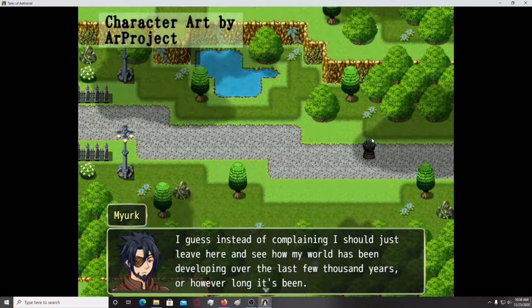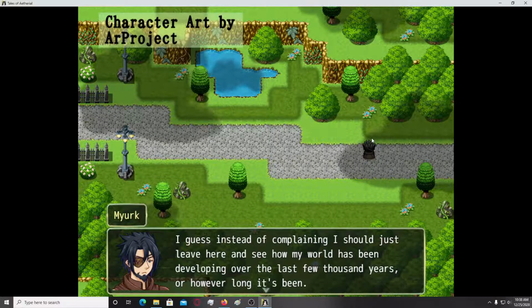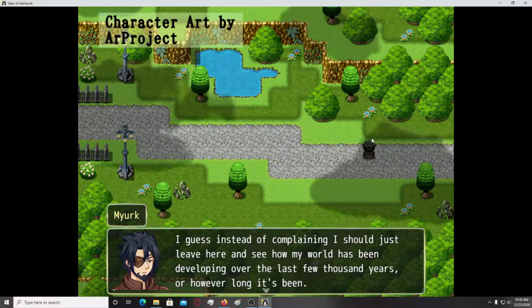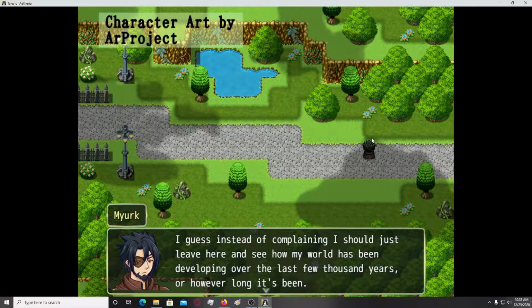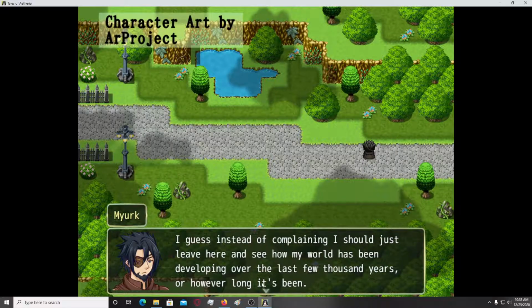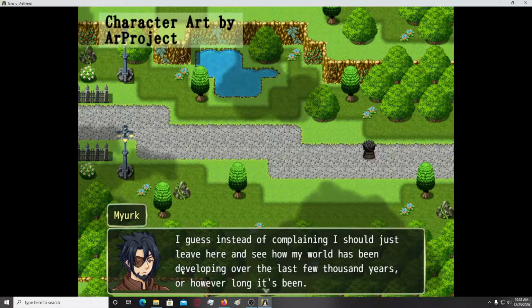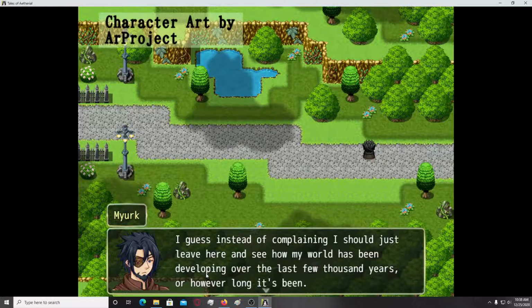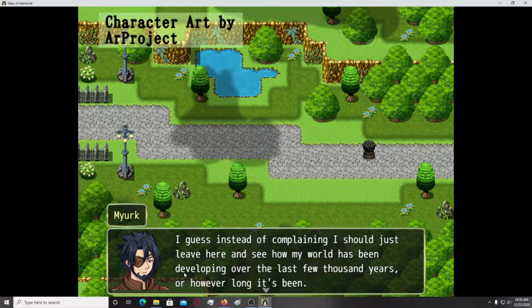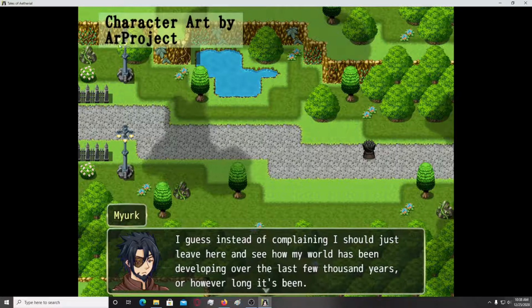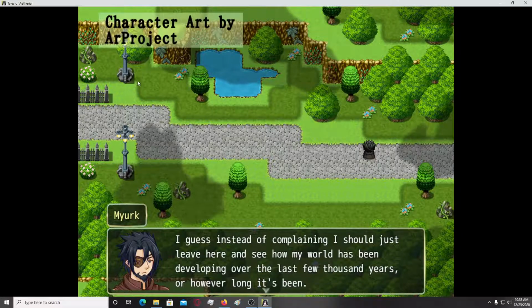Oh wait, this is MZ. This is MZ. Wait, I'm still thinking about MV. Okay, so yes. Instead of complaining, I should just live here and see how my world has been developing over the last few thousand years or however long it's been. Okay, developing. I don't think this is the most fitting word. I don't know if English is the main language of the designers. And here it's art project or an art project. I don't know exactly, but okay.